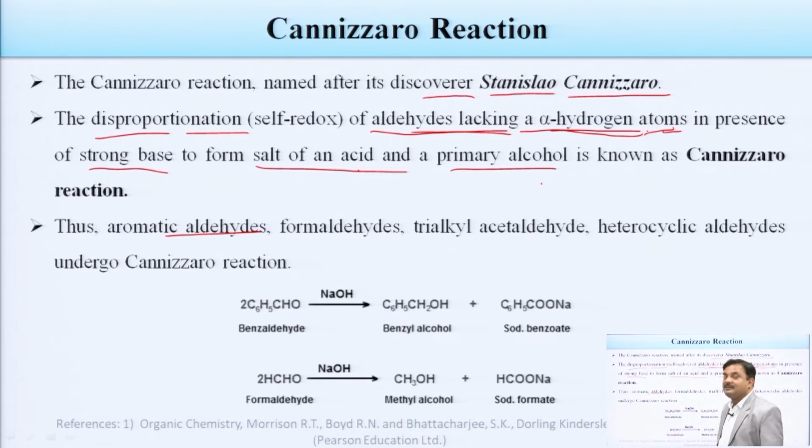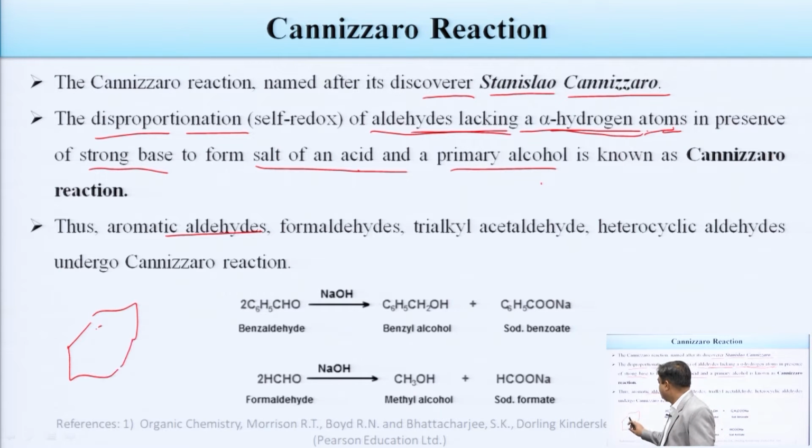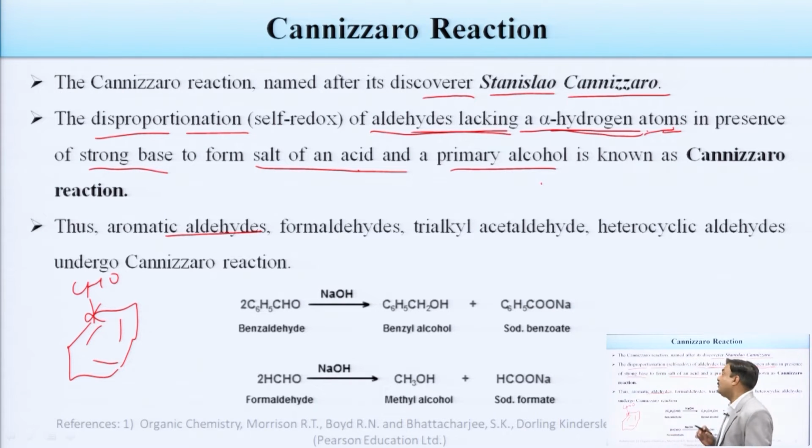Aromatic aldehydes like benzaldehyde have an alpha carbon, but that carbon has no hydrogen, so no alpha hydrogen is present. Formaldehyde, HCHO, has no alpha carbon and no alpha hydrogen. Trialkyl acetaldehydes also have no alpha hydrogen. Heterocyclic aldehydes, all those without alpha hydrogen, undergo the Cannizzaro reaction.